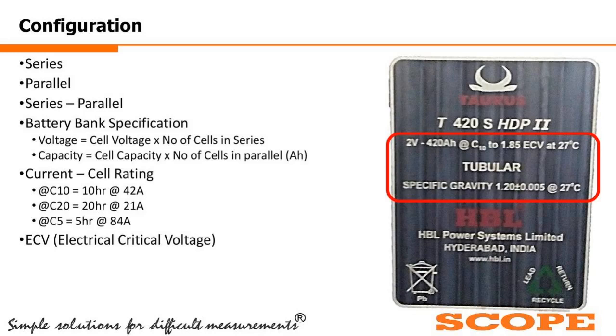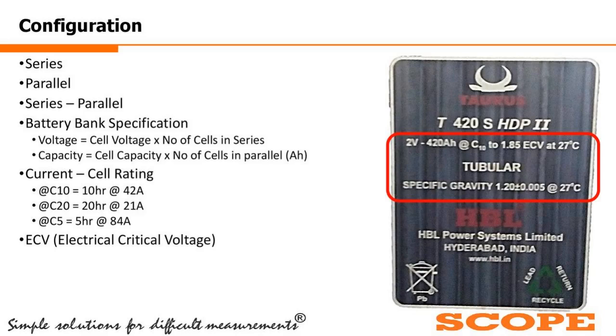So for example, if the battery capacity is, as said, 420 ampere hour and the type of battery is C10, the discharge current can be calculated as 420 ampere hour divided by 10 hours. C10 denotes the rated discharge time, and this is the rated capacity. So for C10 type batteries, the rated discharge current will be 42 amps. Same for the C20 type battery, where the rated discharge time is 20 hours, so the rated discharge current is 21 amps. And for C5 batteries, it will be 84 amps.